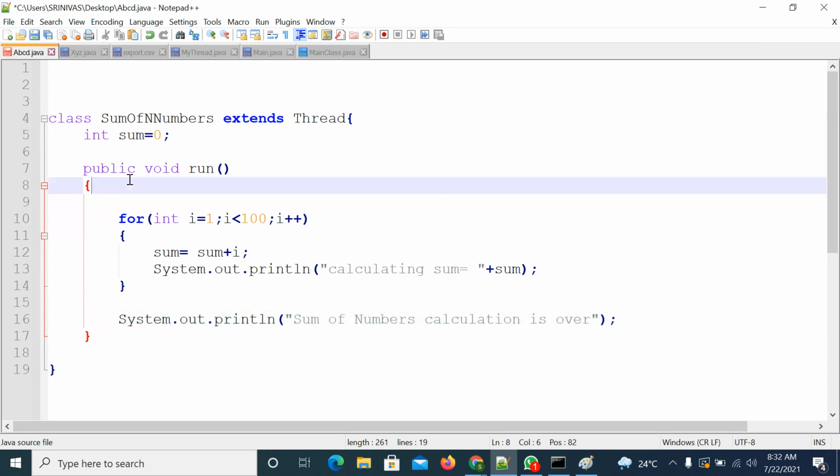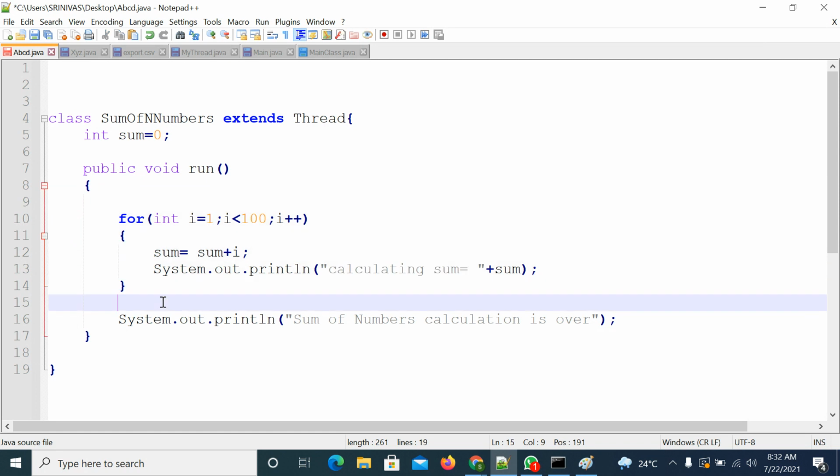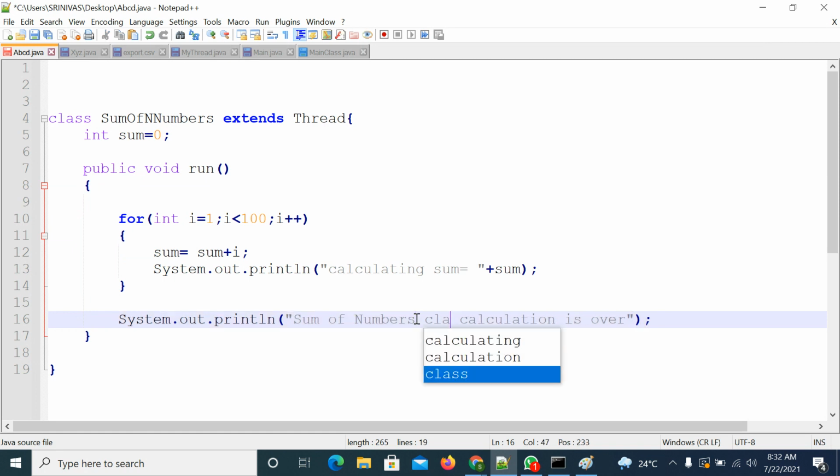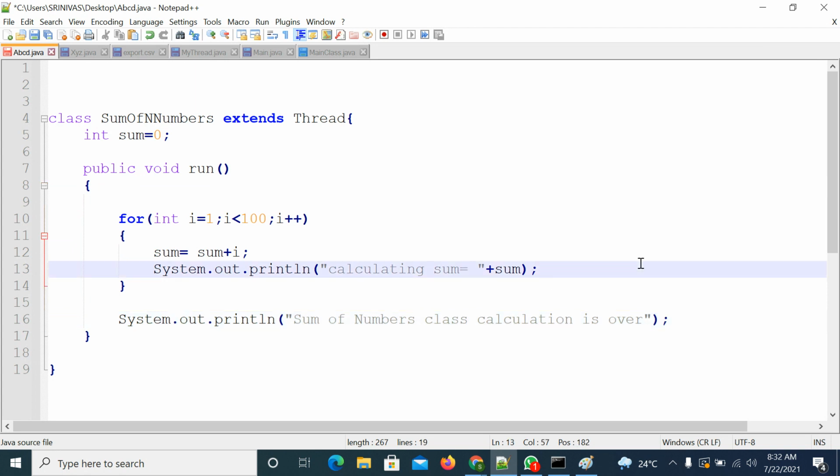So inside the run method, I calculated the sum of n numbers. After that, I am printing one statement: calculation of sum is over. So who completed it? The sum of n numbers class. Calculation is over.